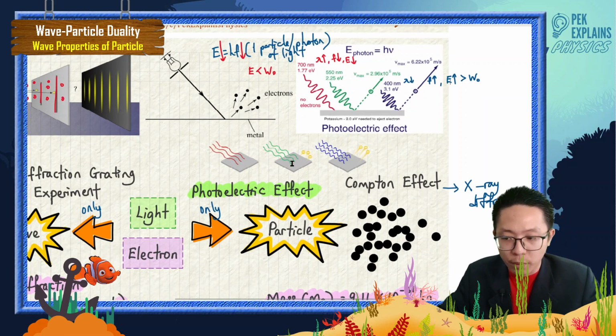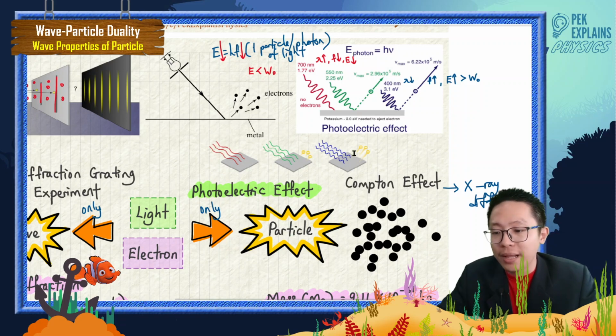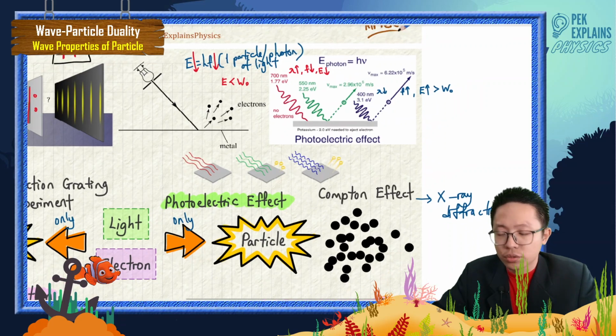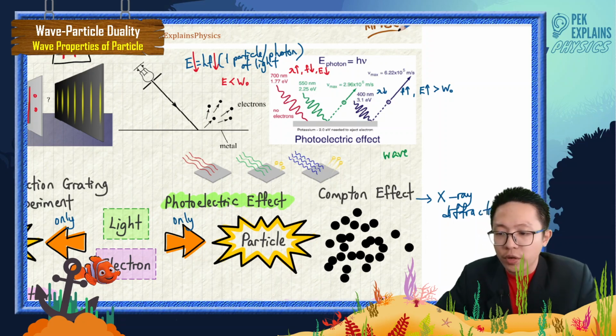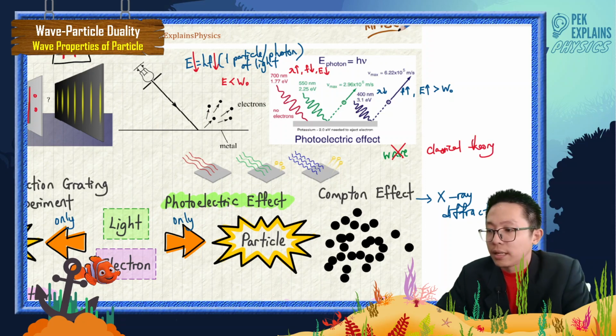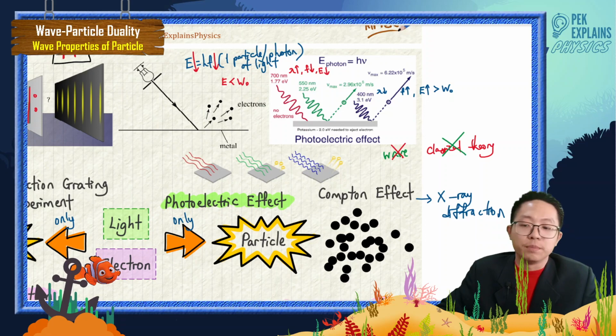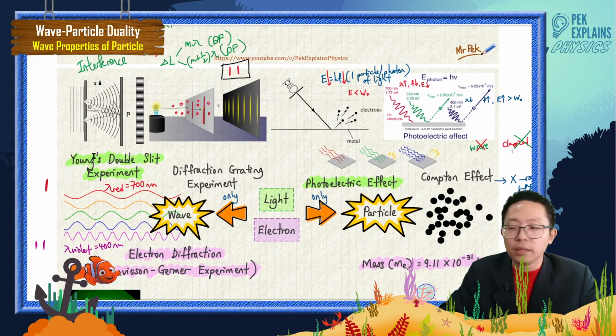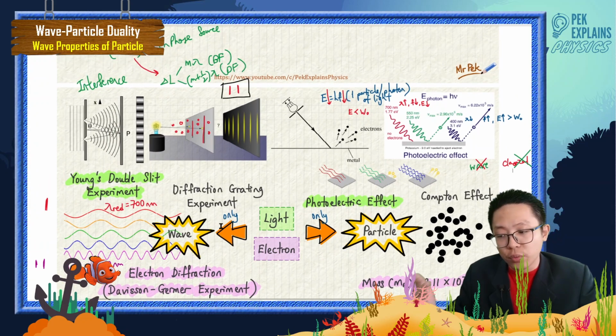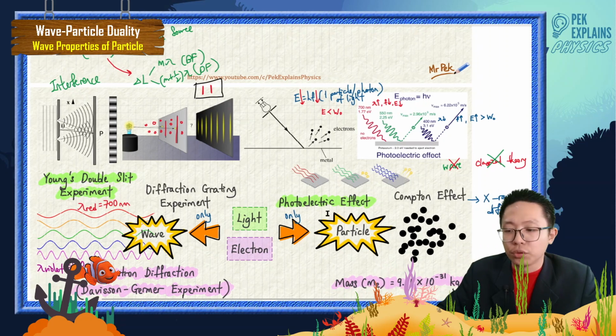So in this condition we see the light only behaves as a particle. It doesn't show wave property. If it showed wave property, then the classical theory could be accepted, but it doesn't show the wave property here. The classical theory is not accepted, it is being denied. The light only shows wave property in the double slit, but it shows particle property in the photoelectric effect.